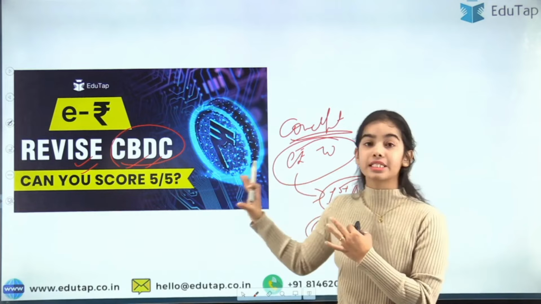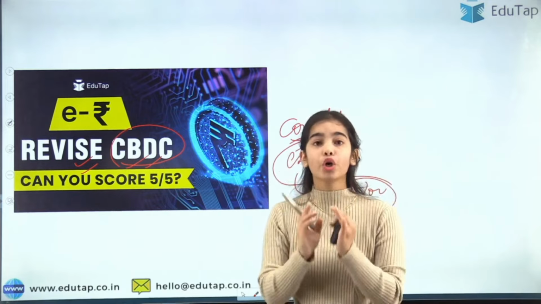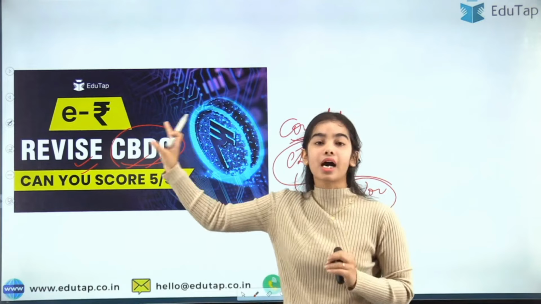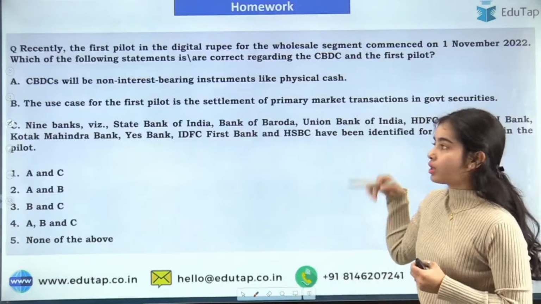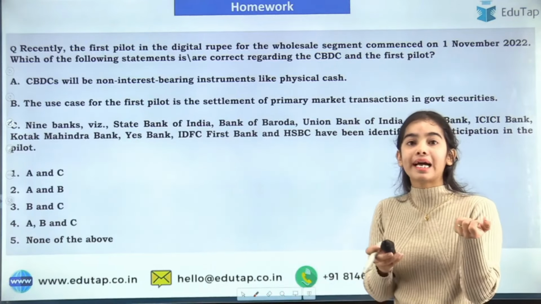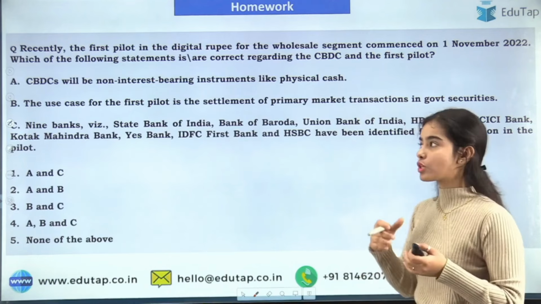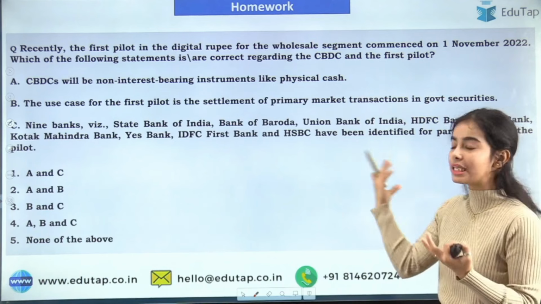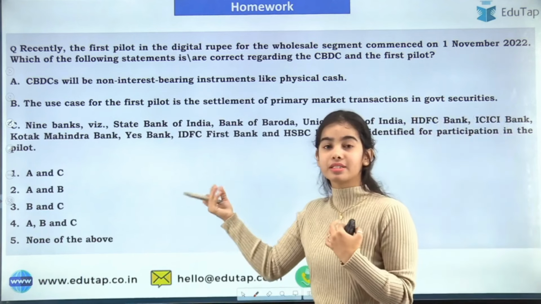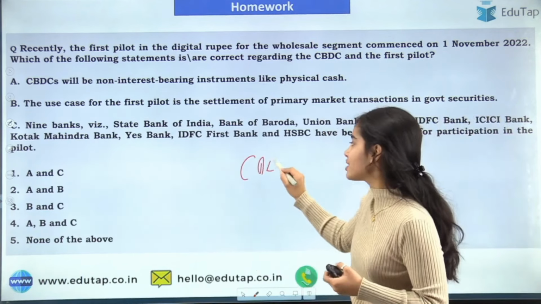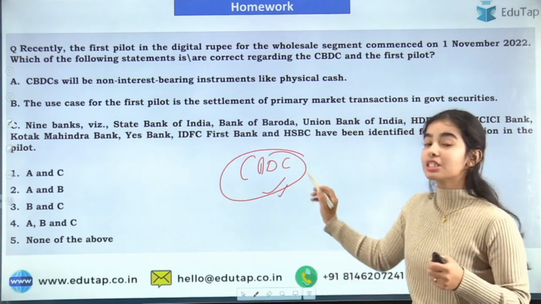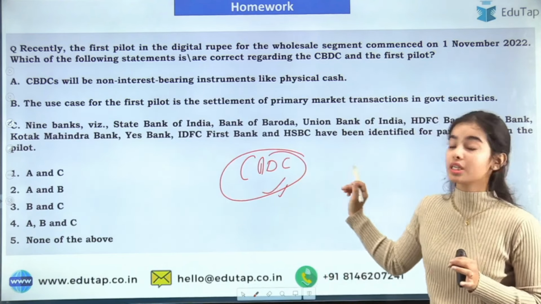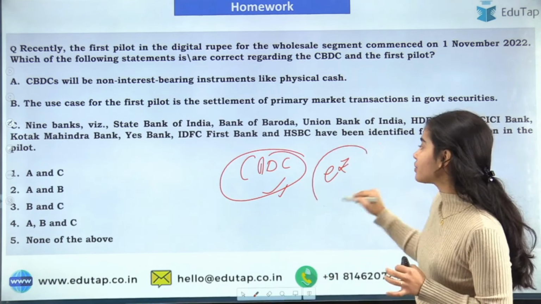If you have not seen that session, it will help you a lot to revise everything regarding the CBDC. A friend of mine told me that in the IBPS PO there was a statement-based question regarding the CBDC. CBDC is a very important topic, and you must know everything about the central bank digital currency, the e-rupee released by the RBI.